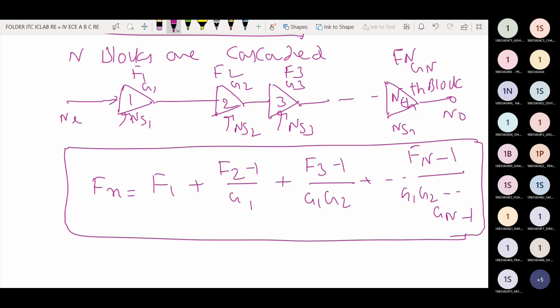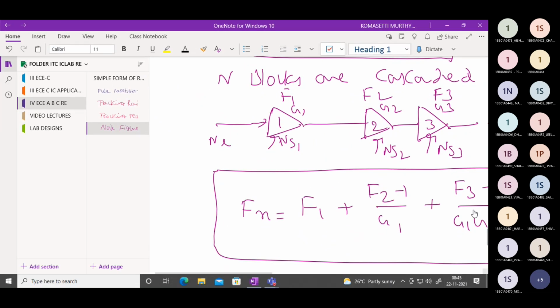Up to this, we have completed the noise figure analysis of the total receiver communication system, and the noise figure analysis of the individual blocks of that receiver communication system. I hope this concept is clearly understood. Please concentrate on this one.